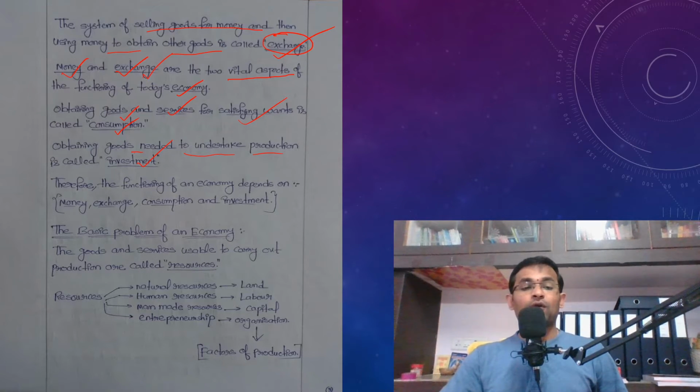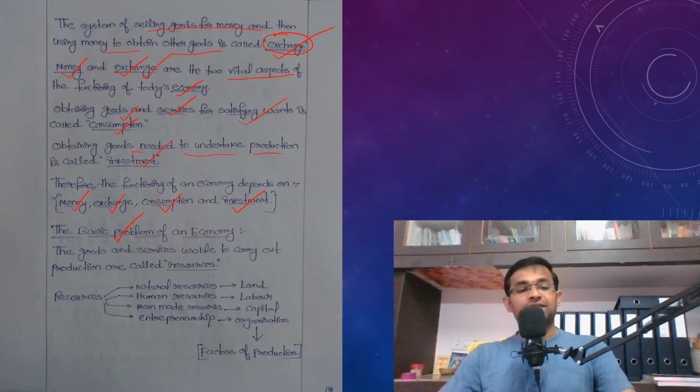So therefore the functioning of an economy depends on money, exchange, consumption and investment. So dear students, without these four components, we cannot imagine the functioning of an economy. So the functioning of an economy depends on money, exchange, consumption and investment. Right. Now we will see what is the basic problem of an economy.